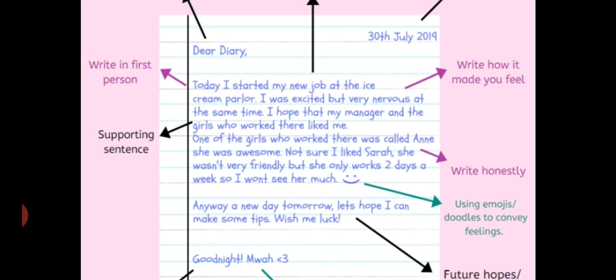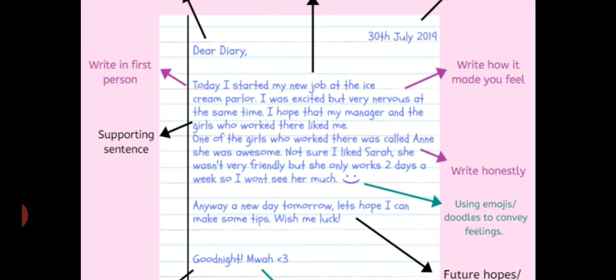So you can see, honestly, the writer of the diary has narrated his first experience in his first job at the parlor. What he has written: I was excited. When you go anywhere for a job, the first day is a mix of two things. You have lots of excitement as well as some nervousness. Can I manage things, or what is going to happen to me in this job? There are some factors that make us nervous. That is what the writer has narrated over here.